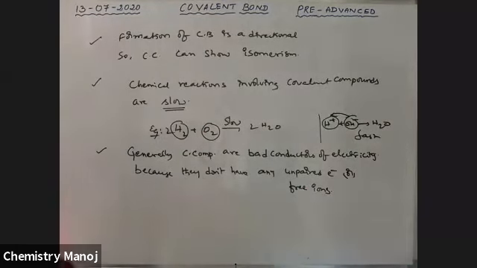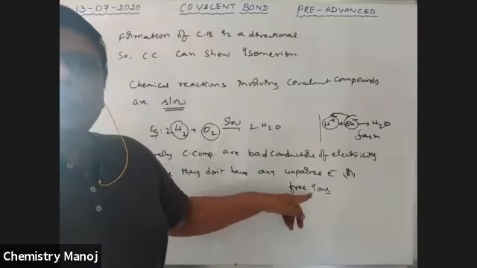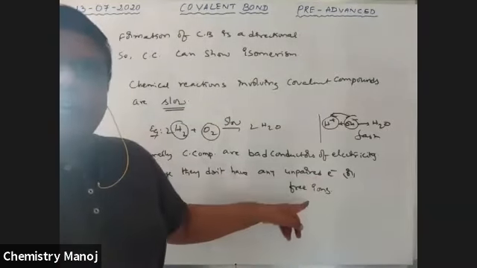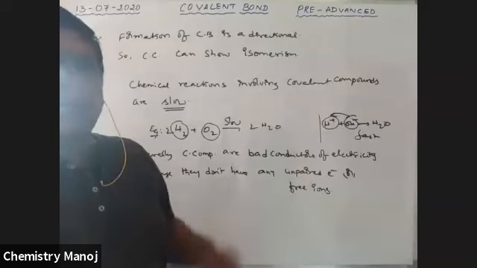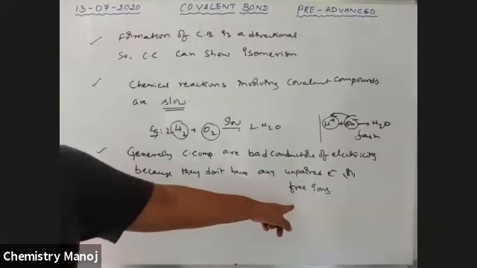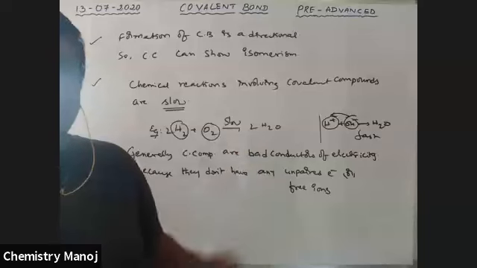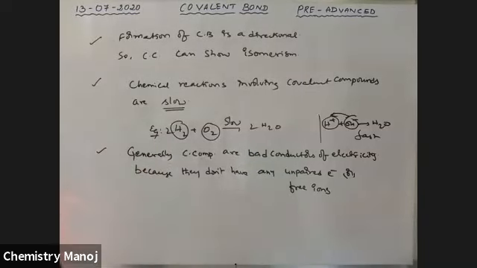Generally, current carrying capacity comes from unpaired electrons and free ions. Those chemicals having unpaired electrons or free ions, any one of these, are good conductors. But covalent compounds have no unpaired electrons, no ions. So no unpaired electrons, no ions means current is not flowing from one end to another. That is why these are bad conductors.